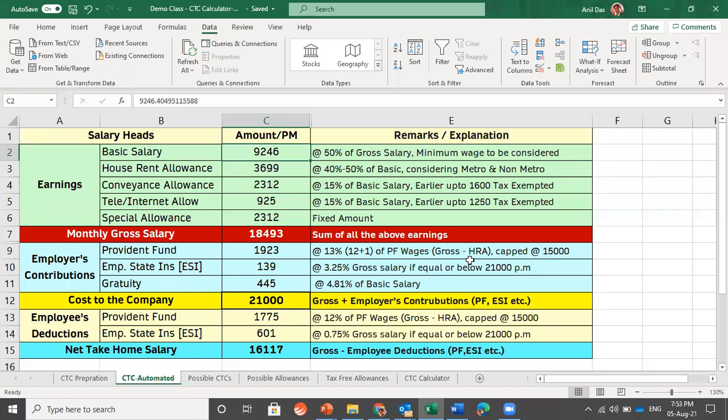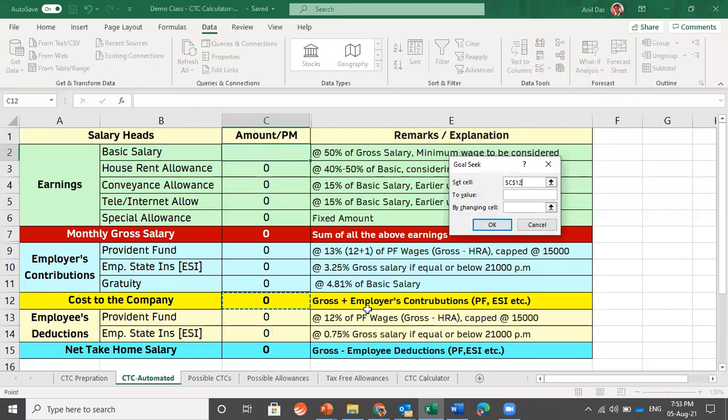Let's try another figure which is not that good. So again, under data, go to the option called what if analysis. What if analysis will have goal seek. Goal seek would be asking you three things. Set the cell in which you are looking for value. I have selected this cell. Now, what is the value which I am looking for? Let's have something odd. 989789. This can be a CTC figure for someone.